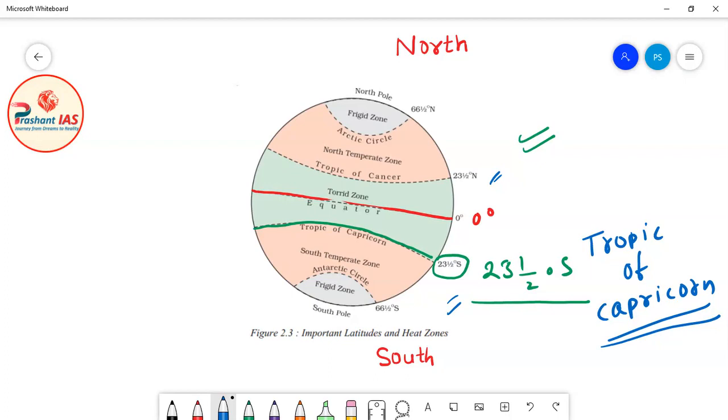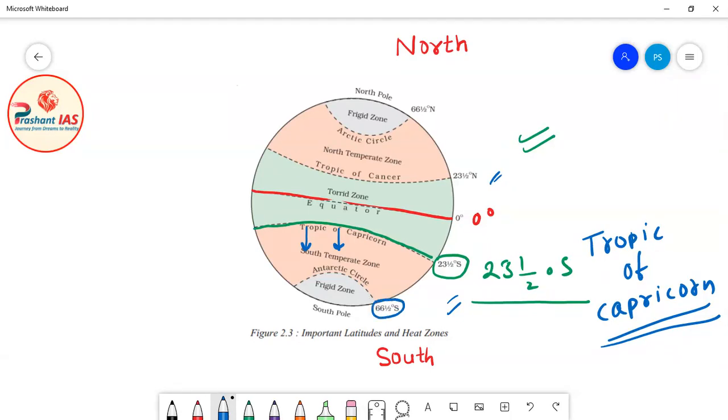Similarly, when you move away from this Tropic of Capricorn in the south direction, you are going further south, more in the south direction. Again the value of latitudes will increase. For example, then you will encounter 45 degree south, after that 50 degree south. But these are not as important for us. After all these latitudes, we will come across 66.5 degree south.